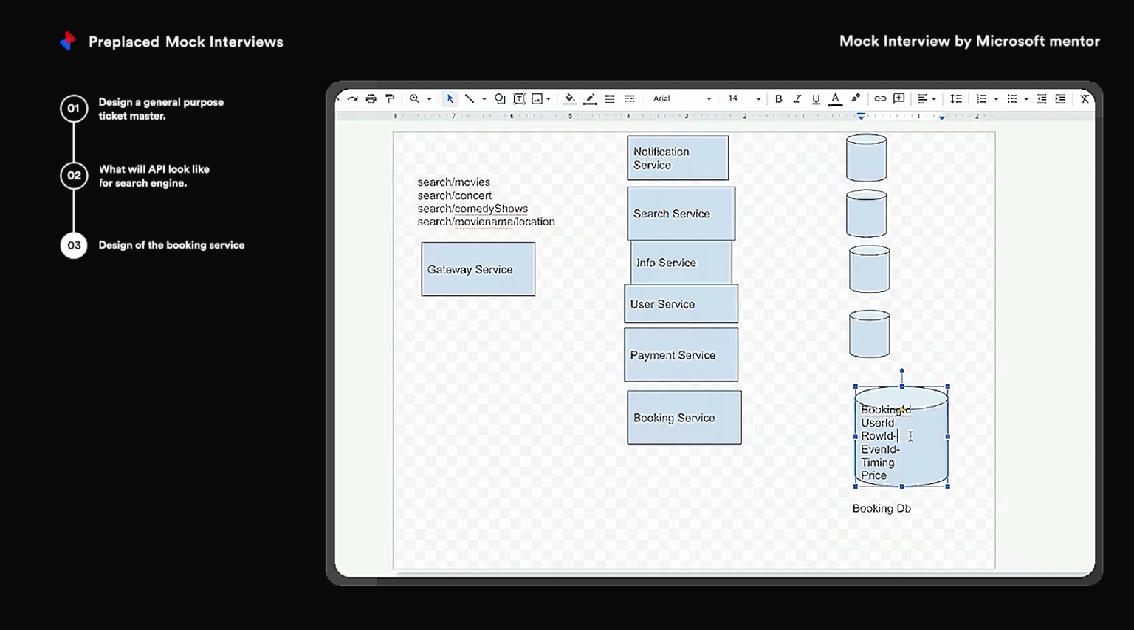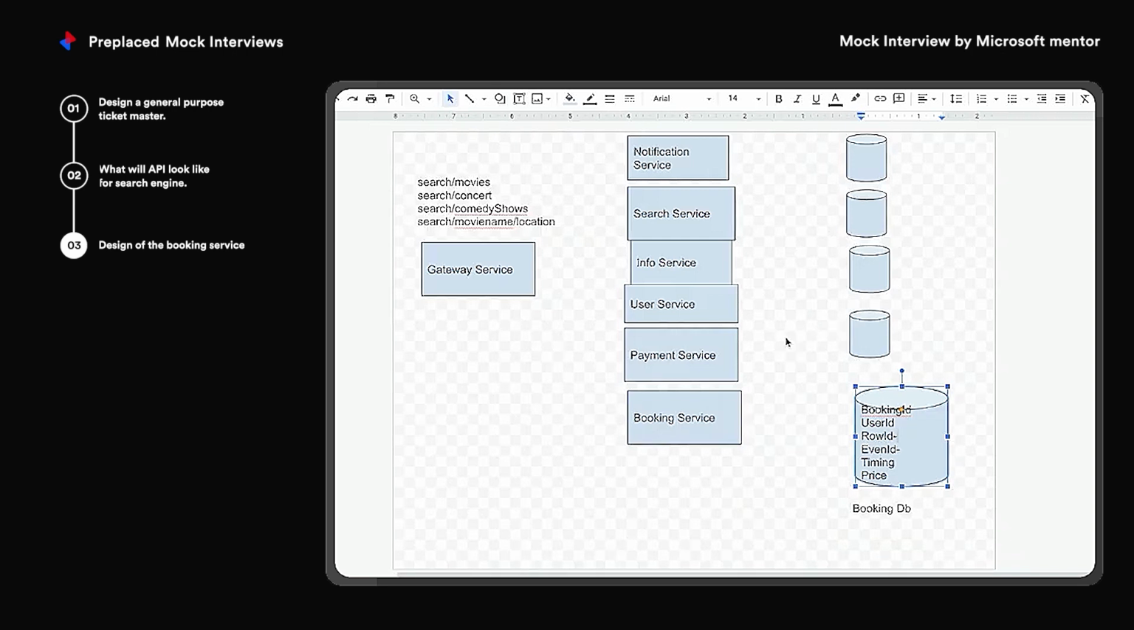Now, this is a booking database, and your event ID would be stored somewhere, right? Yeah, it will be stored in your information database. Info service will be accessing that, right? Exactly. Can you throw some light on the integrity or referential integrity constraints over here?